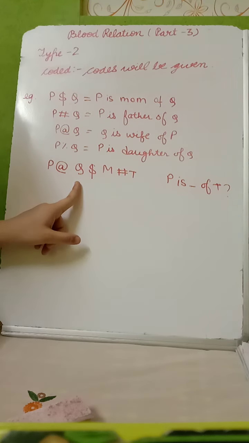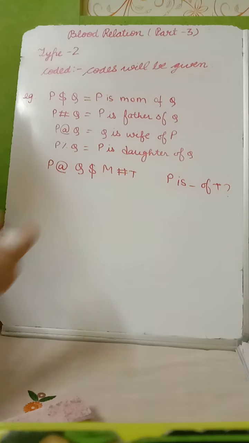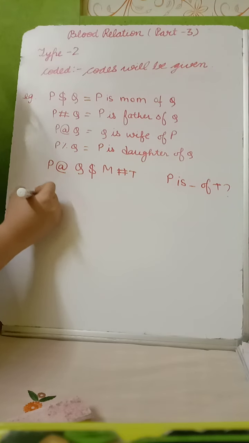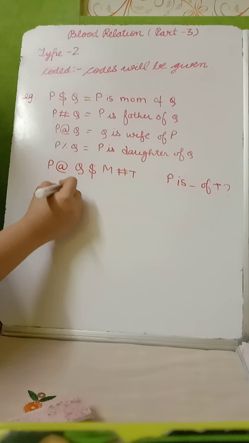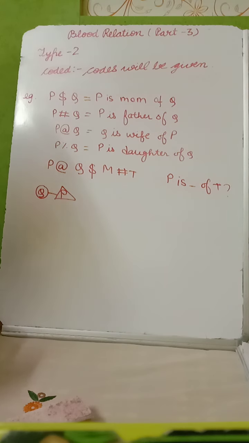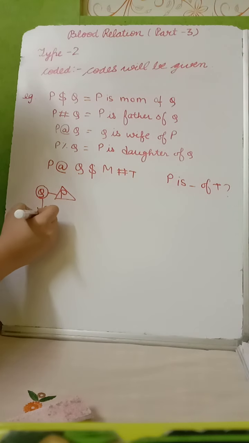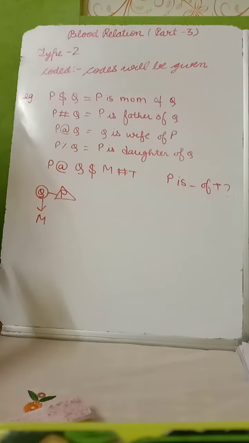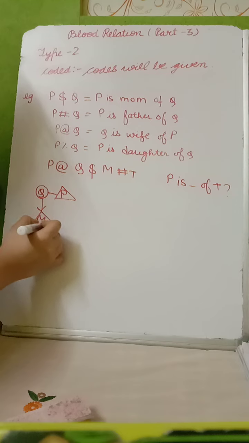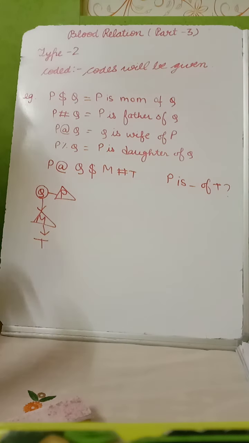P at Q will be, here Q will be wife of P. You can see above the relations in coded way. Q $M will be, Q is mom of M. You can match it above. And M hash T means M is father of T. The codes are not fixed. It differs in all the questions.